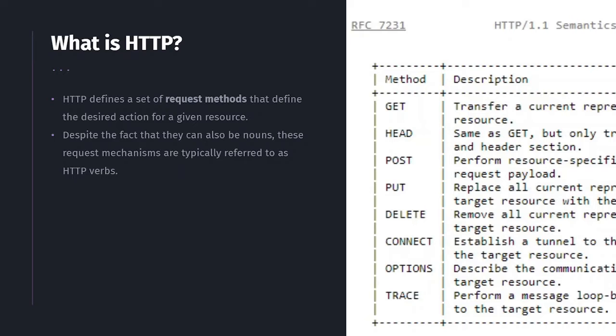GET will transfer a current representation of the target resource, or simply, we can get data from the server. POST means we are posting something, bringing data to the server. This is used a lot in RESTful APIs, and in the demonstration we also demonstrate API testing with a RESTful API.